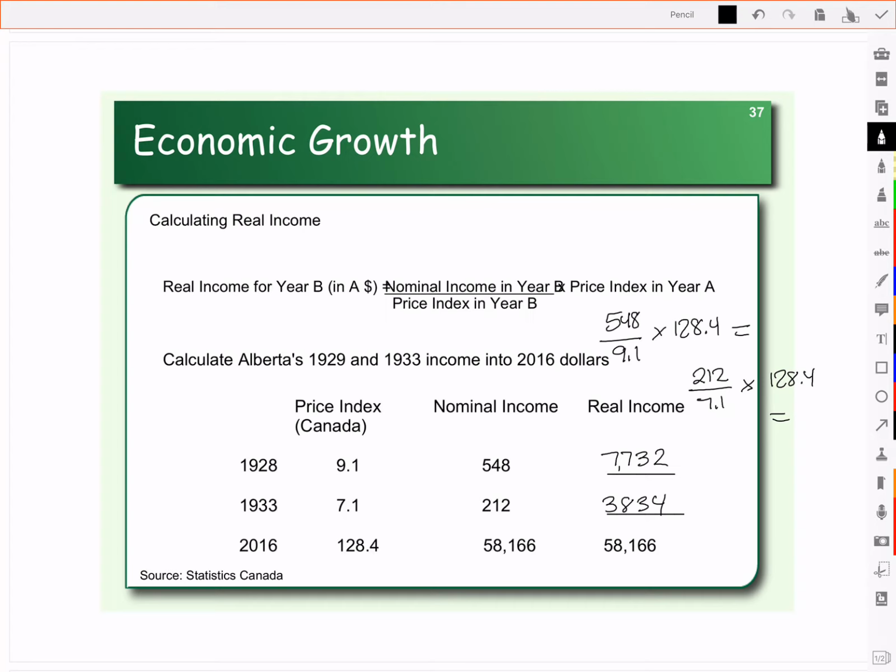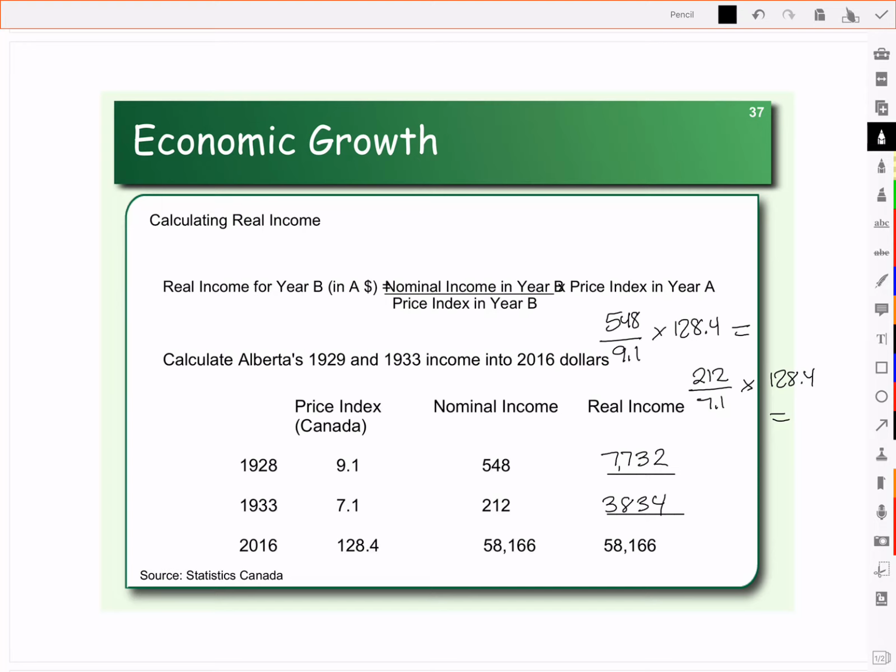What's your buying power? How much would you need to make in a different location to be equivalent to what you're making here? And you can use that to help you decide whether or not the wage or salary that they're offering on that job offer you've gotten is worth moving for.